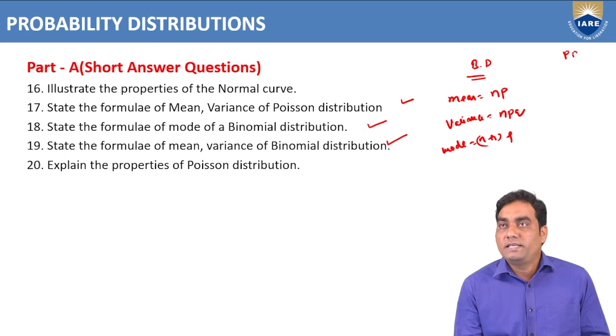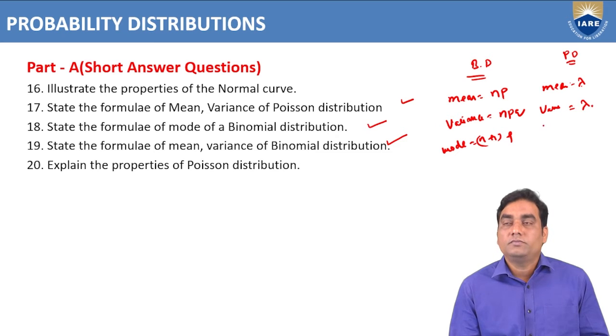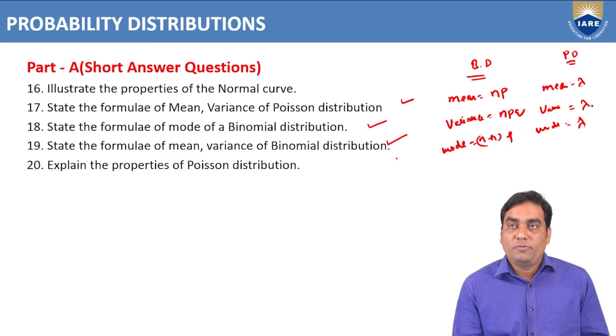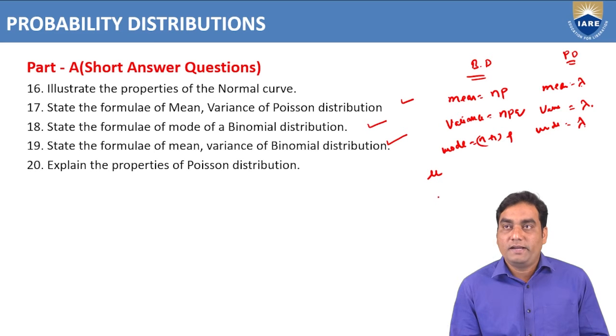Now coming to Poisson distribution, mean equals lambda, variance also lambda, mode also lambda. Now the mean of the normal distribution is mu and the variance of the normal distribution is sigma square.